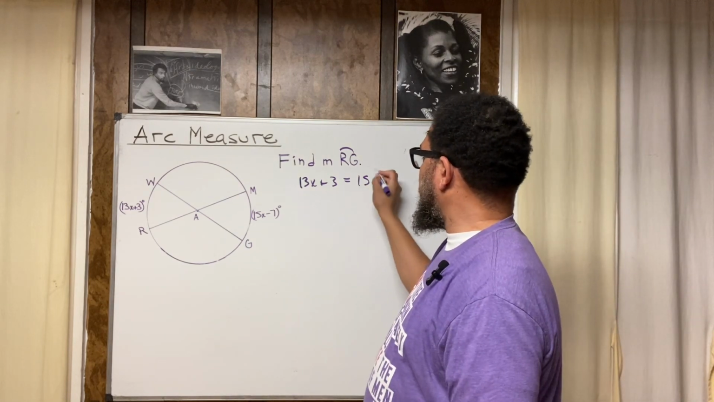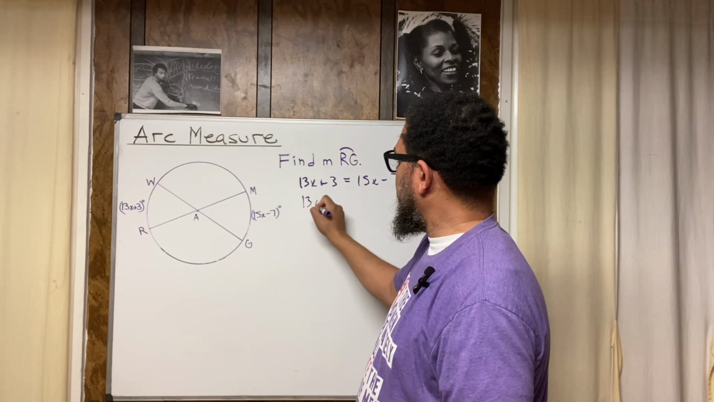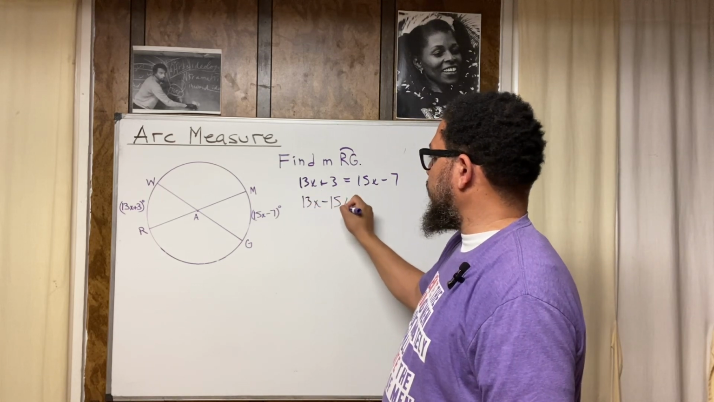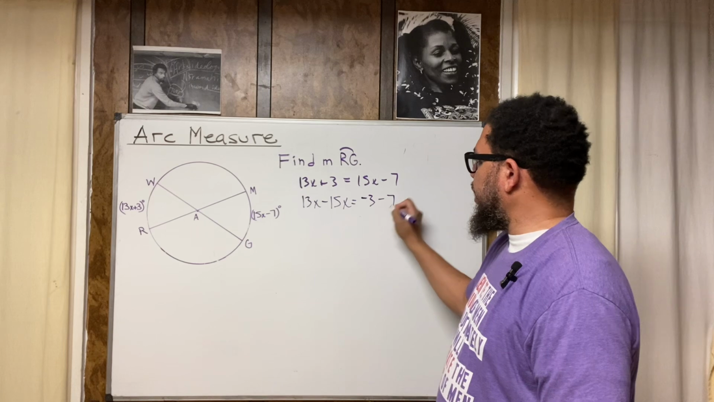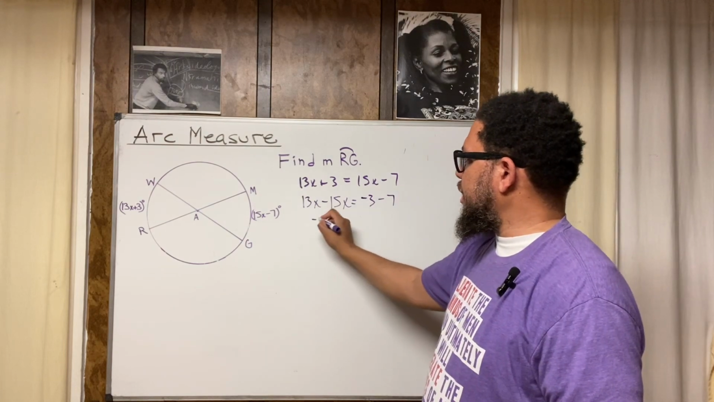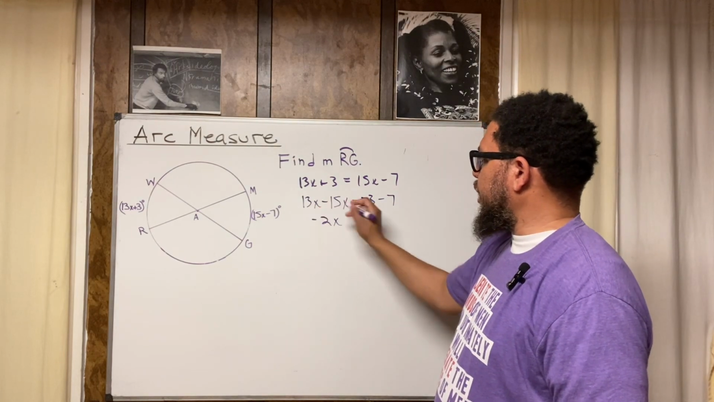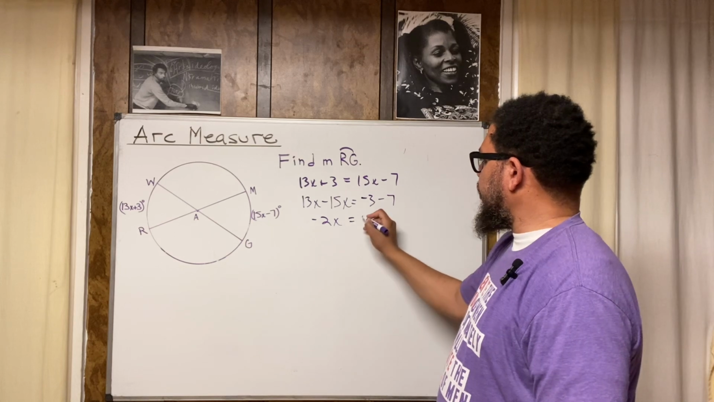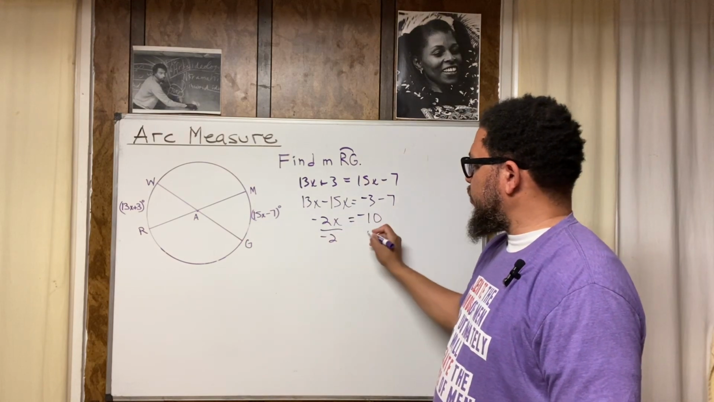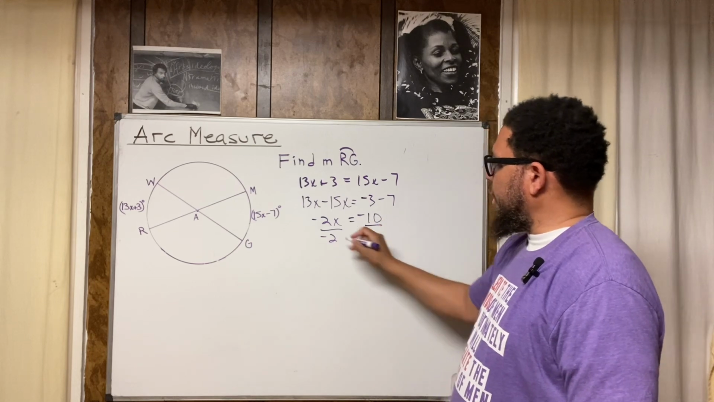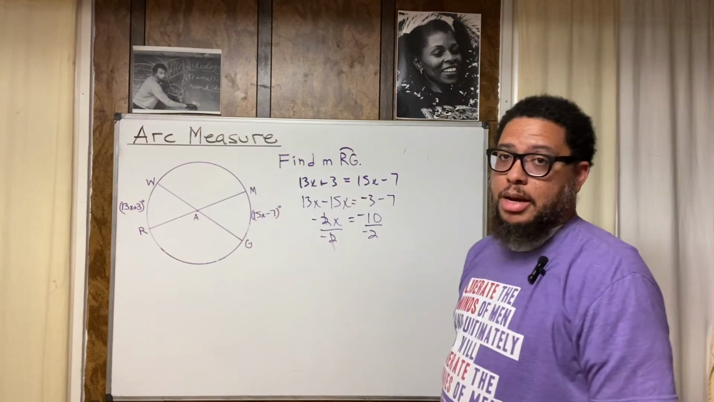So I'm going to transpose, move the 15x over here. It becomes negative when I move it over there. And I'm going to move the positive 3 over there. It becomes negative 3 over there. 13x minus 15x is negative 2x. 13 and negative 15 are my coefficients. Negative 3 minus 7 is negative 10. I divide by negative 2 to get rid of the negative 2. I keep it balanced, so I divide by negative 2 over there also. Negative 2 divided by negative 2 is 1.